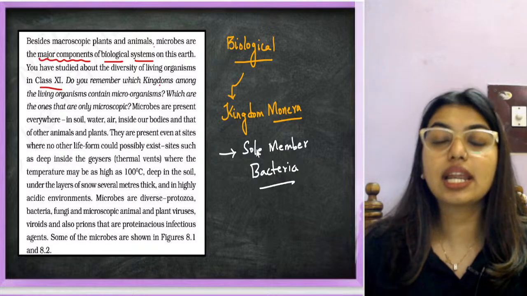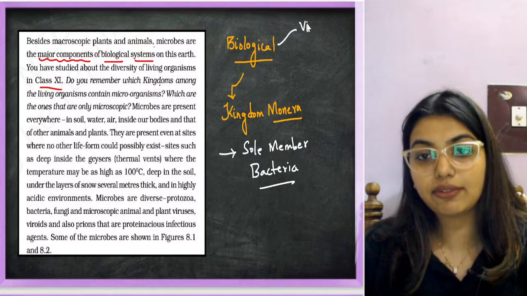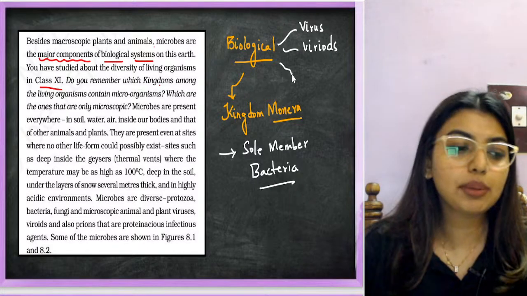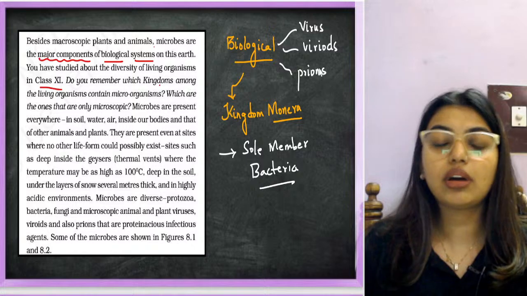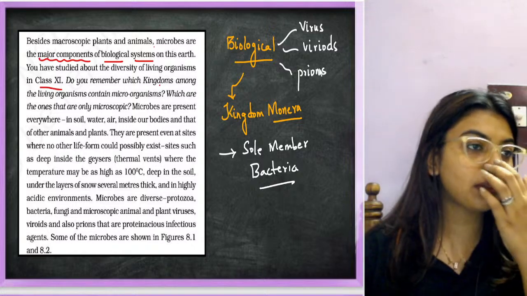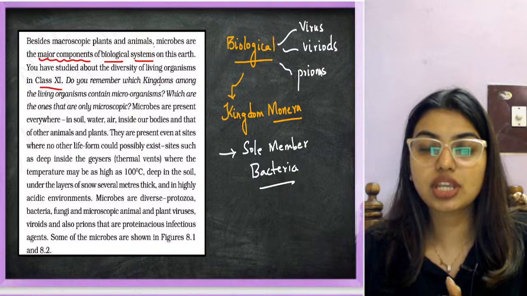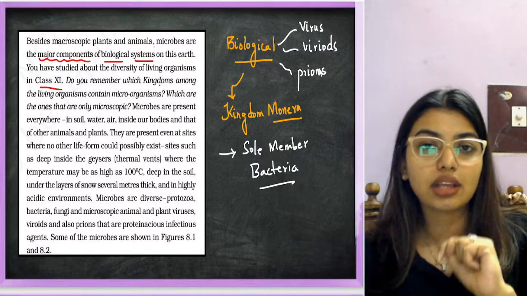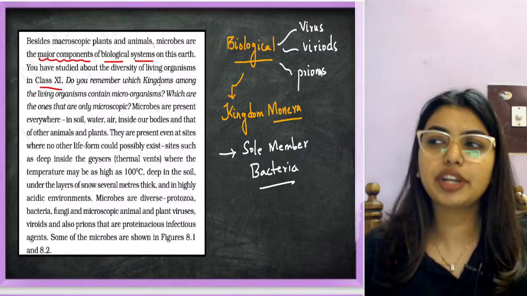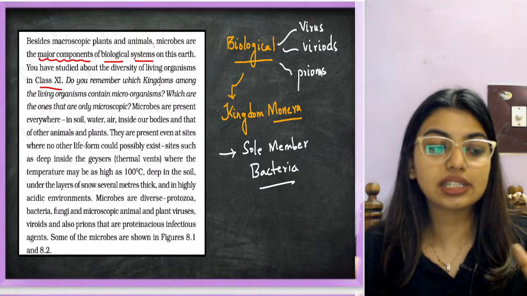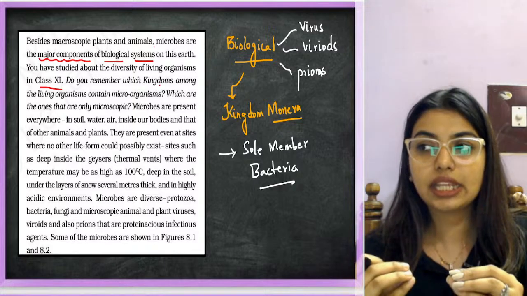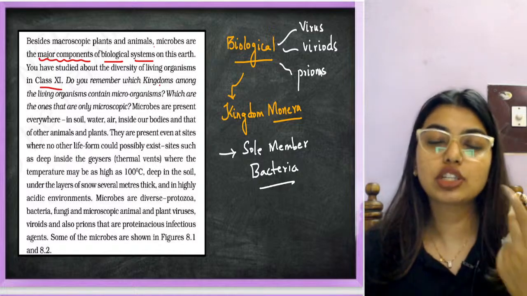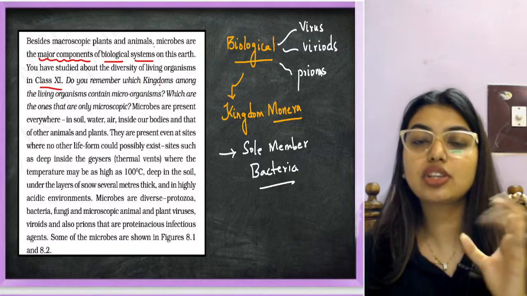And then at the end of the chapter, we learned about a few others like virus, viroids, prions, all of which did not have a place to be. Now imagine you do not have a place to stay, then we will put you somewhere, right? In the same way, Whittaker was not ready to put these under any classification because they were not able to share common characters with other organisms. So virus, viroids, prions we learned, and we understood that the sole members of kingdom Monera are bacteria.